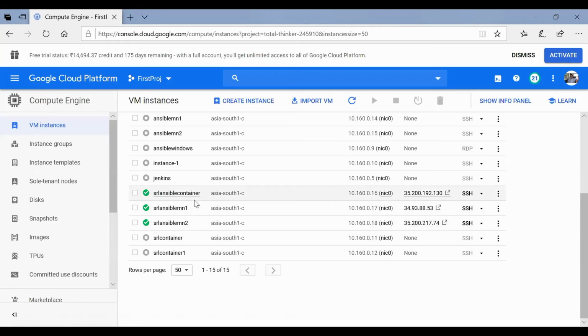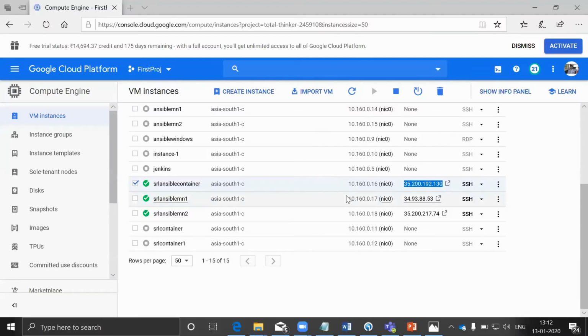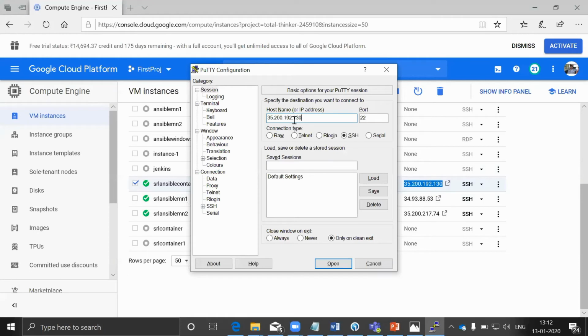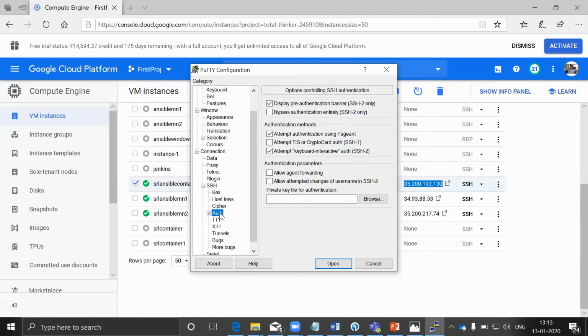Now, the next step 2 is connect to the container server through the IP address associated or provided by the Google Cloud. Now connect to this server through PuTTY. So the IP address associated for this server is 35.200.192.130. And you need to provide the private key which has been saved in the previous session.